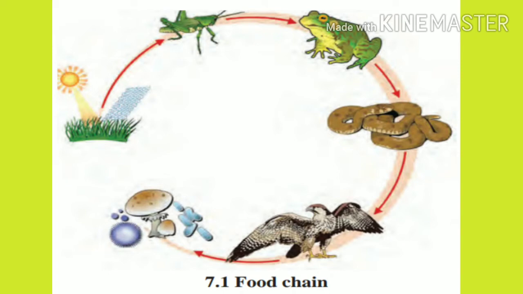Okay, then this grass is eaten by the grasshopper, and then this grasshopper is consumed by the frog, and then this frog is eaten by the snakes, and then the snake is eaten by the eagle, and when the eagle dies, it is decomposed by the fungi and bacteria and mixed into the soil and makes the soil fertile, and this fertile soil provides the nutrients to the grass.